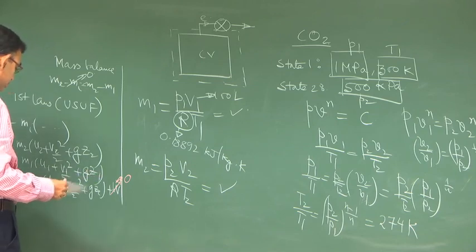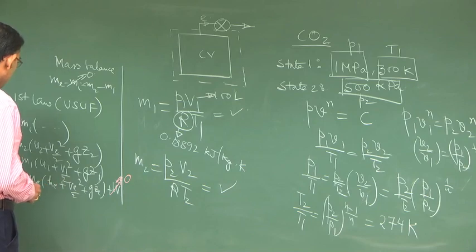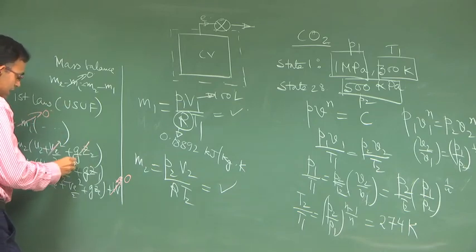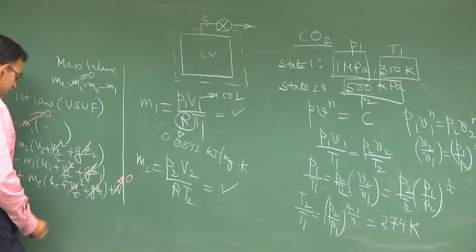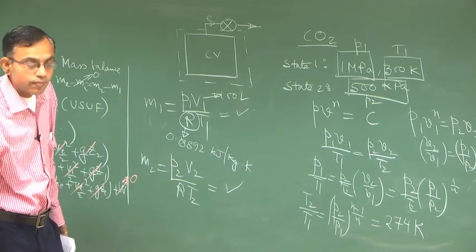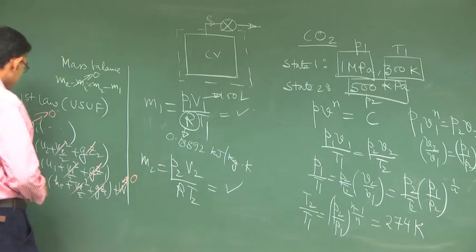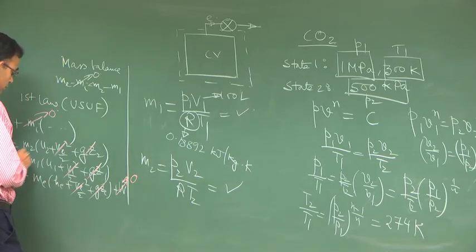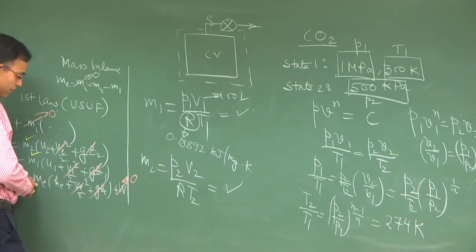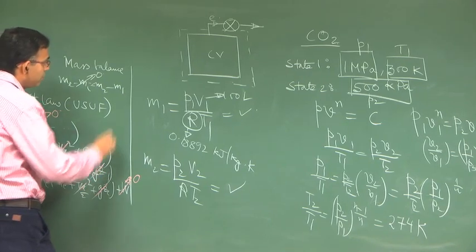So, then this term is 0, we neglect changes in kinetic energy and potential energy. So, you have M2, M1, all these known, and then you have ME also from this equation.